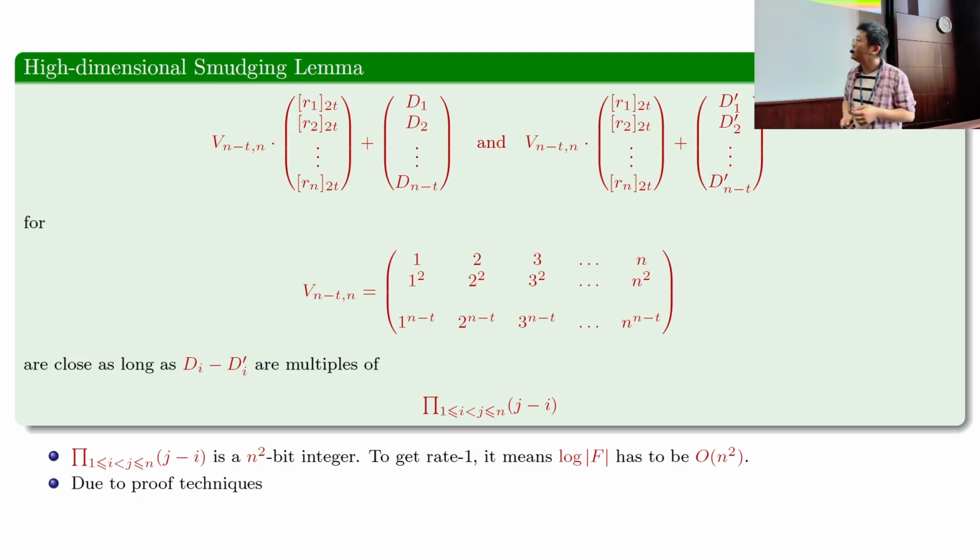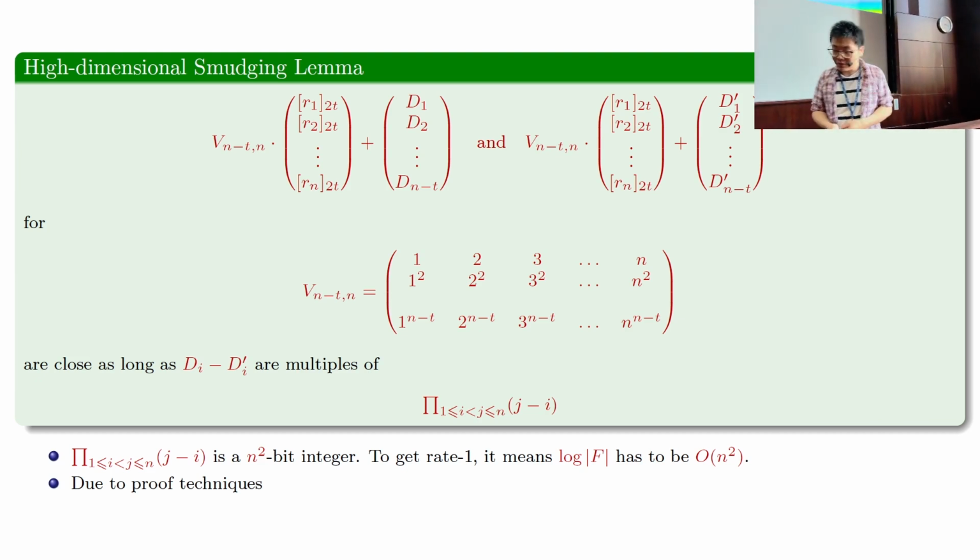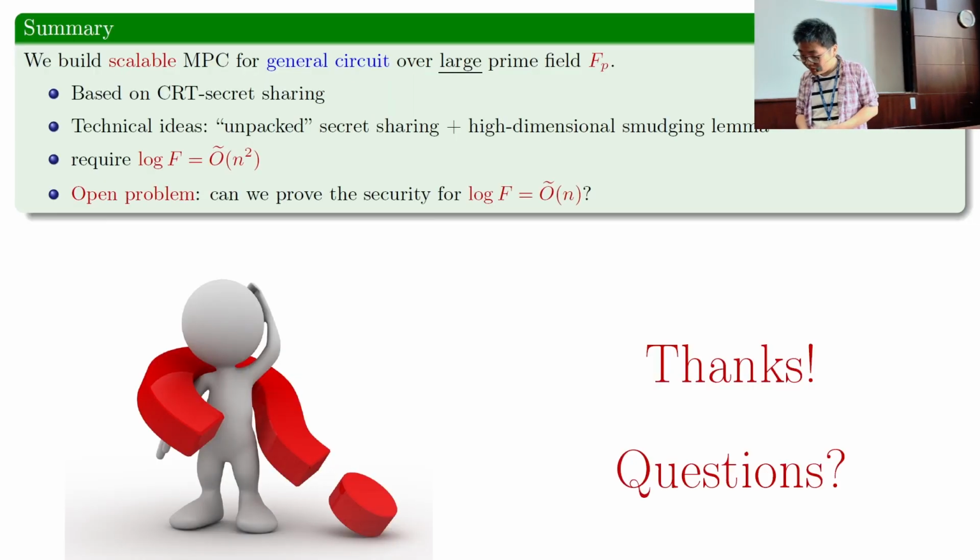However, I think this is only a proof technique. I don't see why this is inherent, and maybe a better analysis will bypass this barrier. So, with that, I will end my talk here.